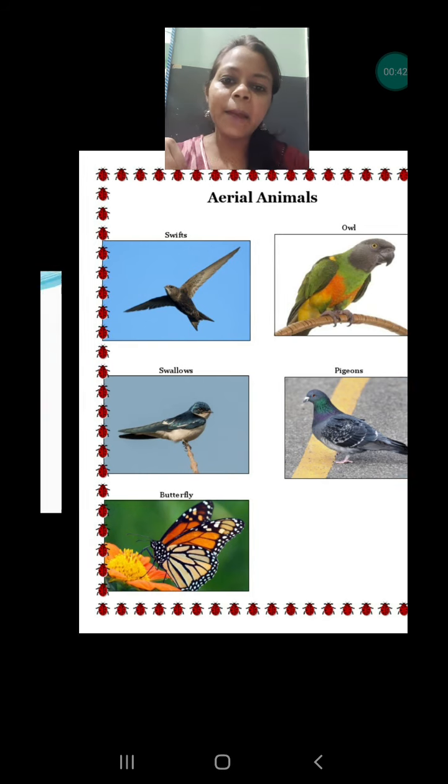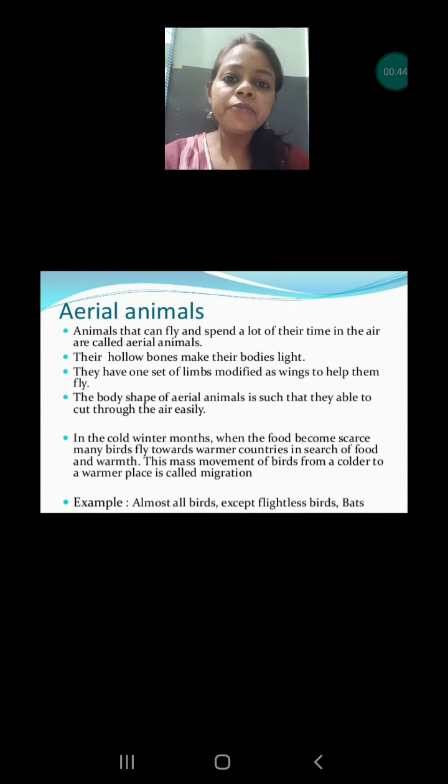So what are the adaptations, the special features found in aerial animals that make them able to fly in the sky? What are the special features found in their body parts so that they can fly? First we are going to read all these points, and then we will discuss them individually. First point: animals that can fly and spend a lot of time in the air are called aerial animals. Examples: many birds, insects, and the bat, which is a mammal, is also an example of an aerial animal.